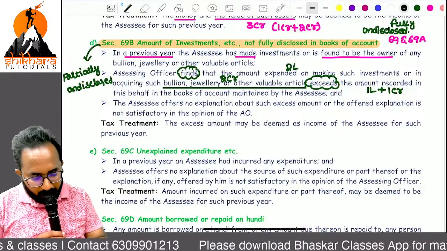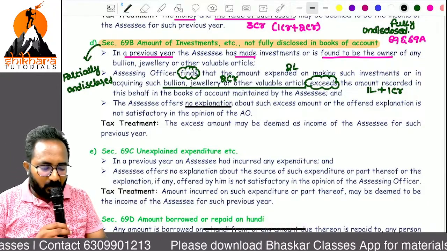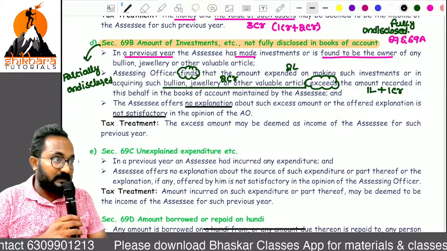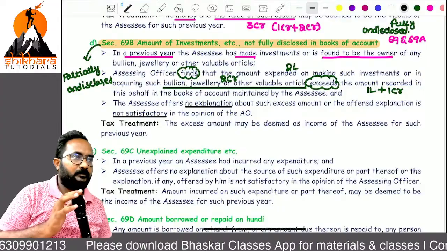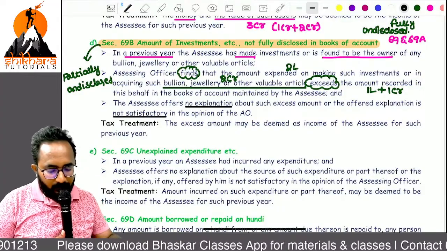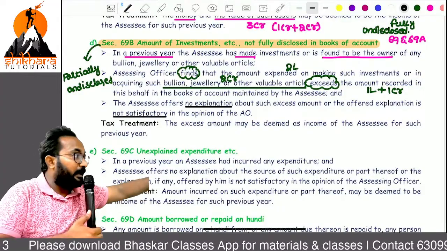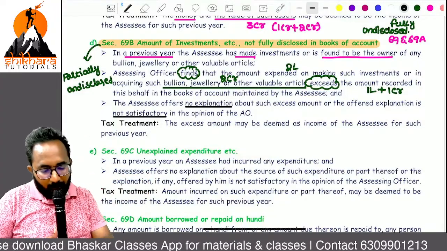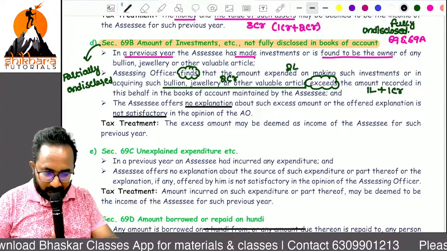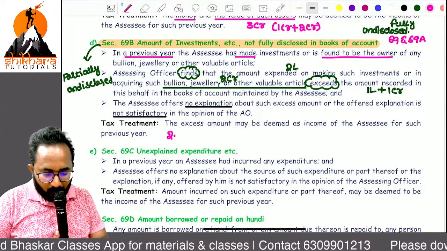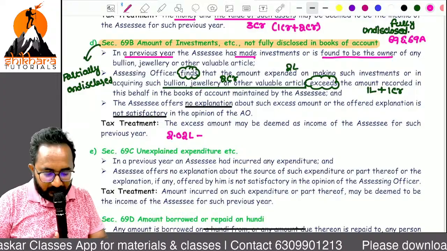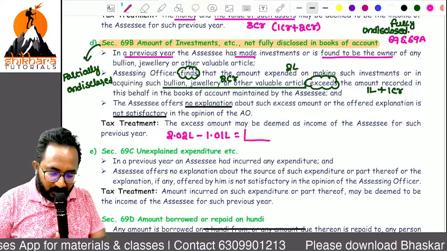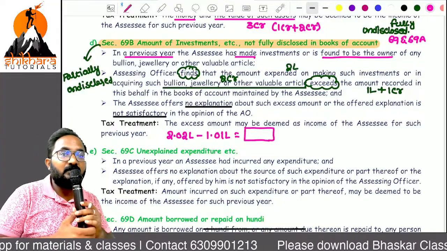If the AO asks for an explanation and you do not give it, or if you give it also and that is not satisfied, these two points are very important. Now, here, can you calculate the undisclosed amount? Total amount or excess? Excess. Can you calculate? 2 crore 2 lakh minus 1 crore 1 lakh. This difference only we can treat as undisclosed.